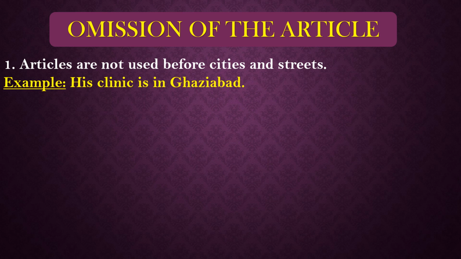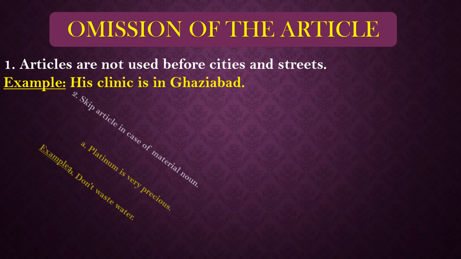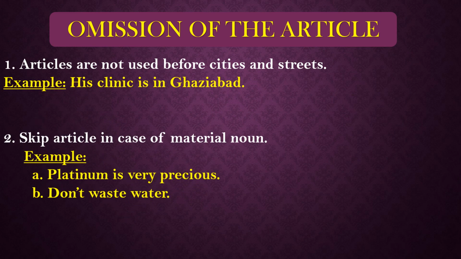For example, his clinic is in Ghaziabad. Not his clinic is in the Ghaziabad. That will be wrong, right? Here we omit the article. Next, skip the article in case of a material noun. If we are talking about any material, then we skip the article over here. Platinum is very precious. Not a platinum or the platinum is very precious. Don't waste water. We will not use the water or a water.